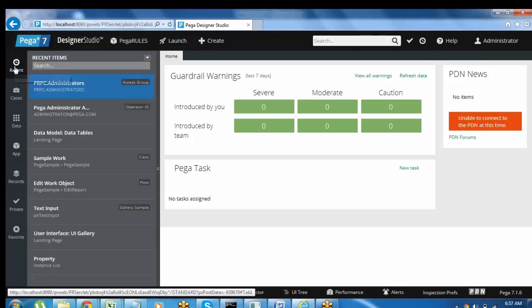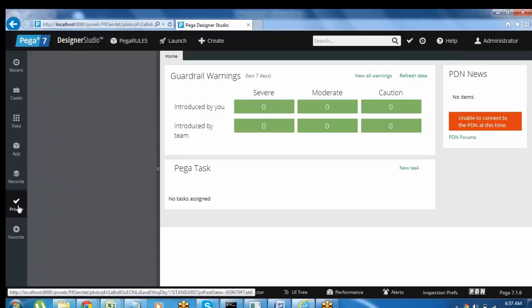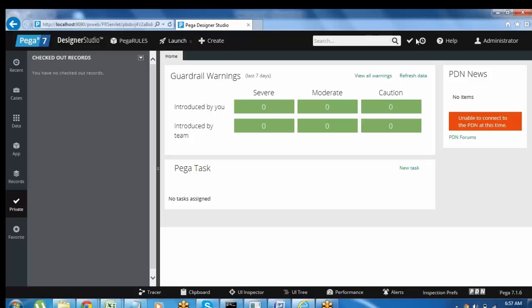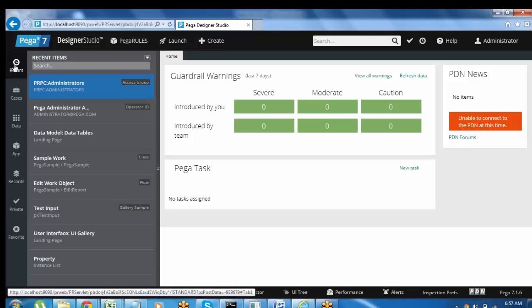If you click on this recent explorer also, whatever things you have recently created in the application, you can see the rules here. So the private option means whatever is under your control, all those things display under this private category. And recent means all the recently created things will be there under recent. So previously, say 1 hour back, you created a few rules. All those rules will be displayed under the recent explorer.